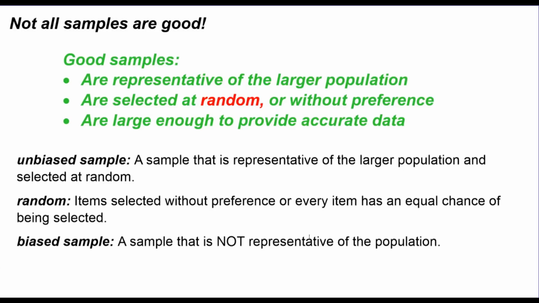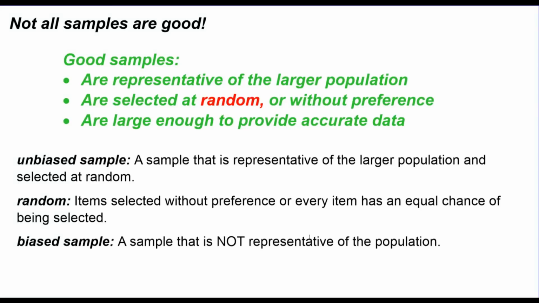However, not all samples are good. So what makes a good sample? Good samples have to be representative of the larger population. So go back to the pizza example. What if I just took a sample from just the crust? That's not going to tell me much about what kind of pizza it is, because the crust isn't representative of the whole population. It's just a small part. Also, samples have to be selected at random or without preference, and they have to be large enough to provide accurate data. So again, I couldn't just take maybe a crumb of that pizza and be able to tell what kind of pizza it is. I have to have a large enough sample to know what the whole pizza was like.